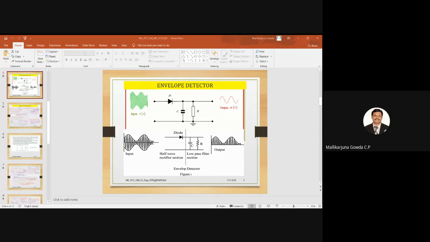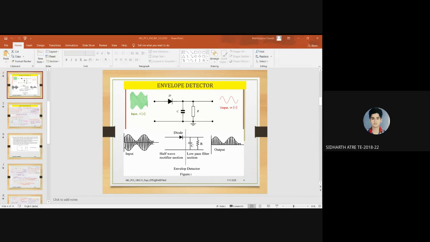Can you say a few words about this envelope detector? What have you understood? When the diode is forward biased and we apply the signal, it will charge the capacitor because it will act as a short circuit.